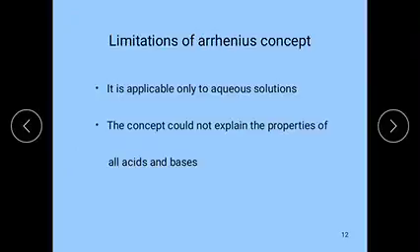And next, this theory could not explain the properties of all acids and bases.